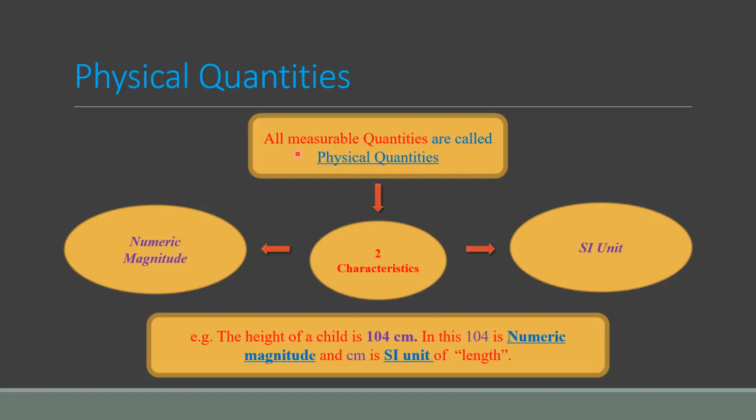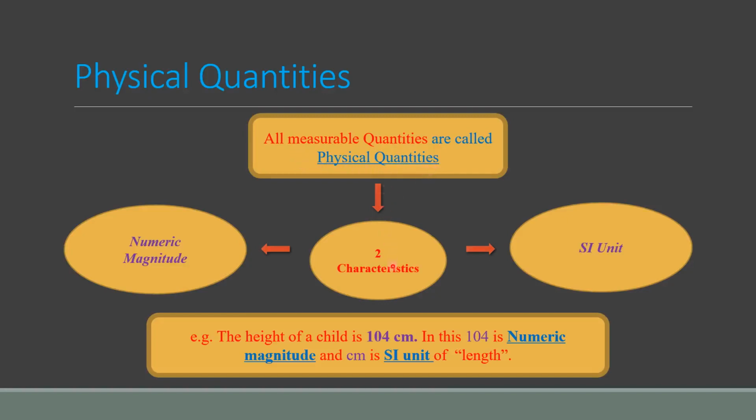But we cannot measure aggression, we cannot measure happiness, we cannot measure sorrowness. So all these will not be our physical quantities. Keep this thing in your mind. All measurable quantities will be called as physical quantities.